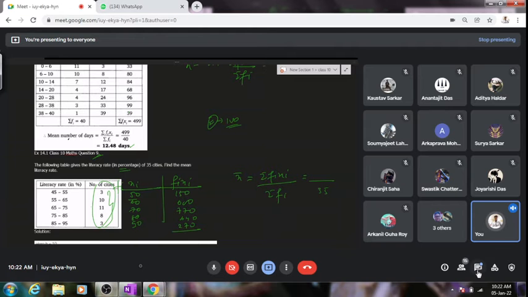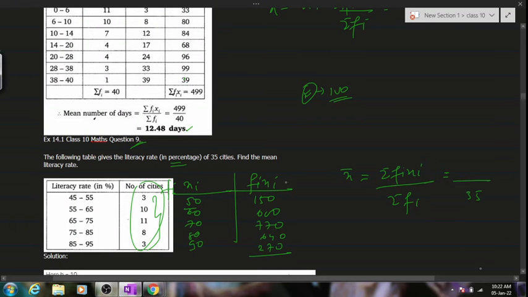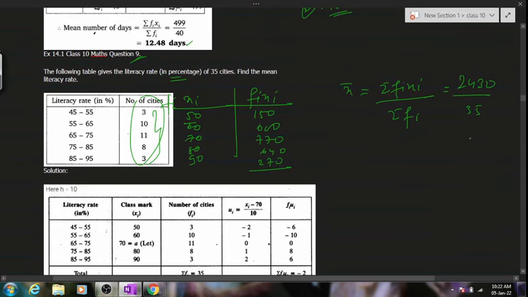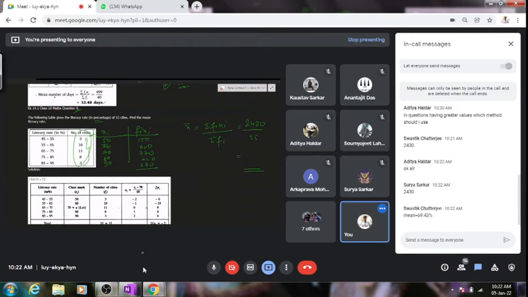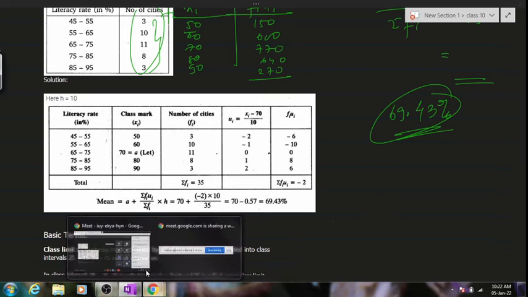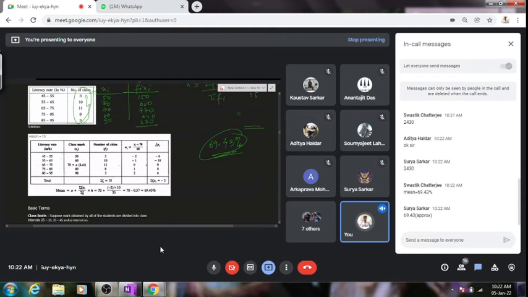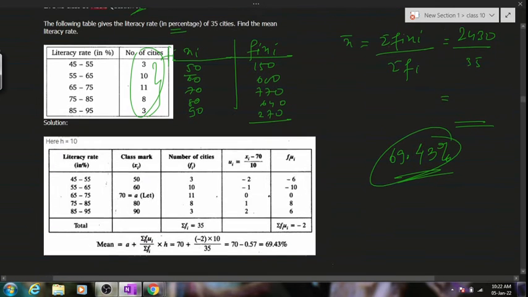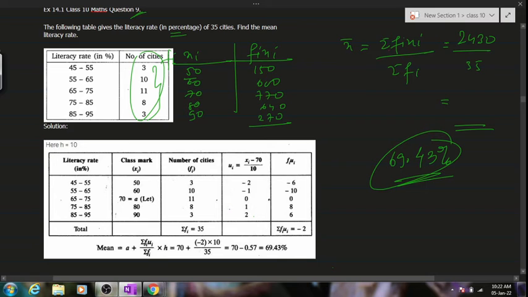Now how many have got the sum of fixi as 2430? Kindly go on to divide this and tell me what is the mean. 69.43 is the answer. 69.43. Very good, Swastik. Who else has got the answer? Surya has also got the answer. Very good, both of you. Now, I don't think this was a very difficult one as far as your homework is concerned. So this was for your homework.